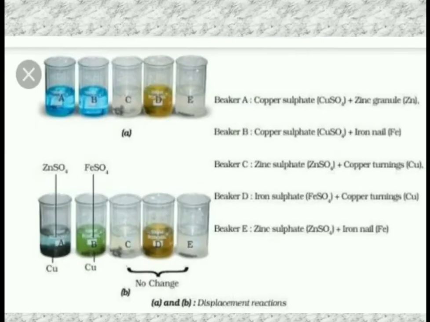Now it can displace the copper from the solution. That's why it became iron sulfate and copper is displaced. Copper is displaced means it gets collected down. I hope you have seen this. I have shown this reaction in your 7th standard also, I feel.